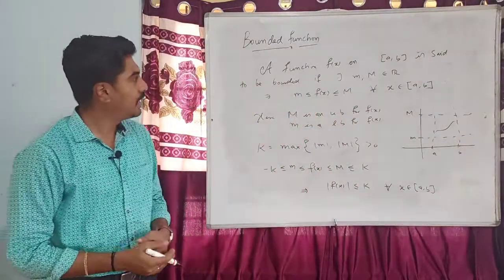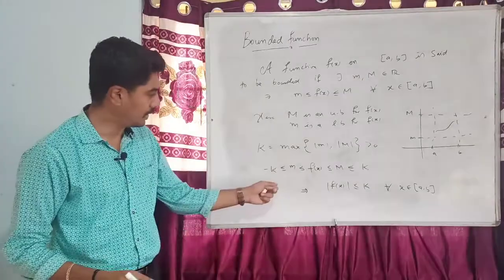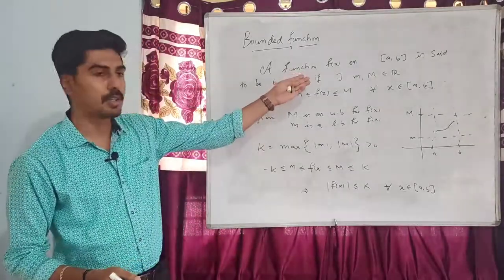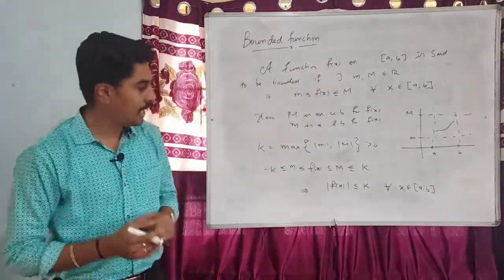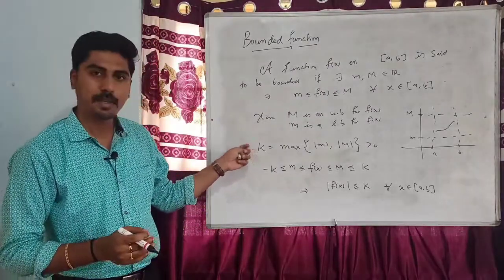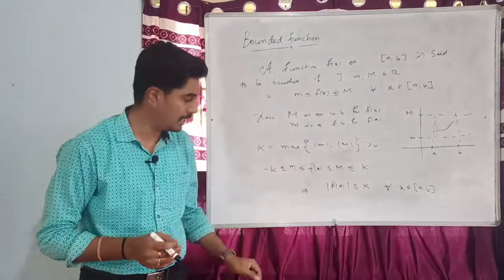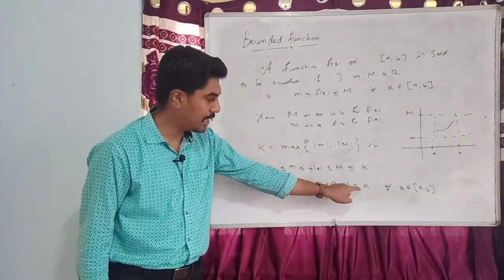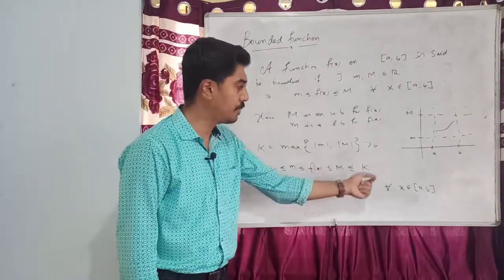So I can redefine a bounded function like this. A function f of x on a closed interval a comma b is said to be bounded if there exists a real number K greater than 0 such that mod f of x is less than or equal to K for all x belongs to [a, b].